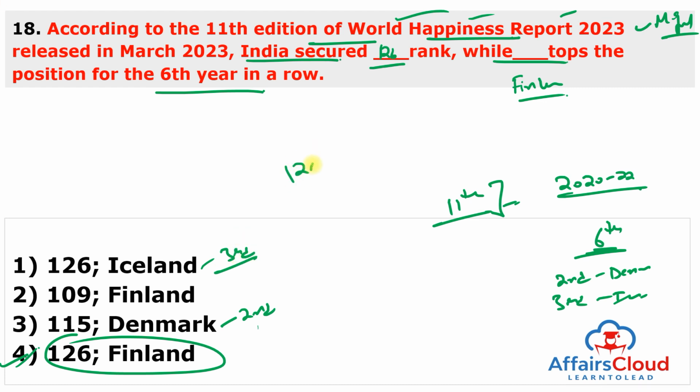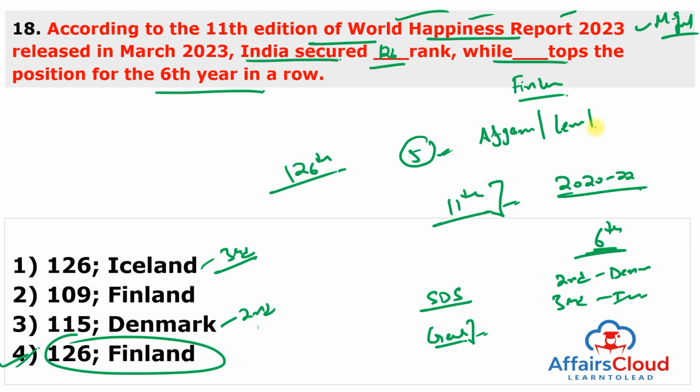India was ranked 126th. The World Happiness Report is a publication of the Sustainable Development Solutions Network of the United Nations, powered by Gallup World Poll data. And the 5 unhappiest countries in the world include Afghanistan, Lebanon, Syria, Zimbabwe and Congo. And India is ranked 12th in the list of world 20 unhappiest countries of 2023.